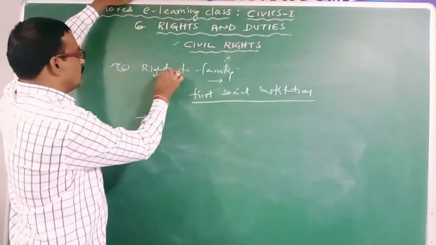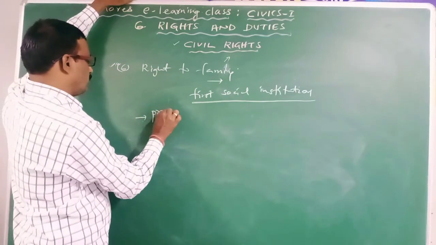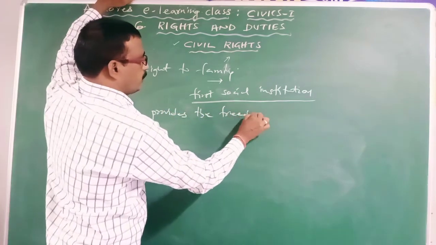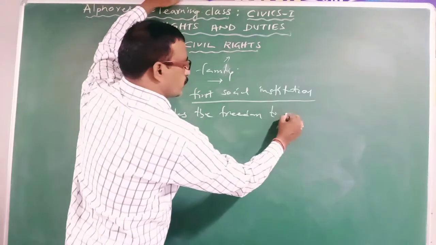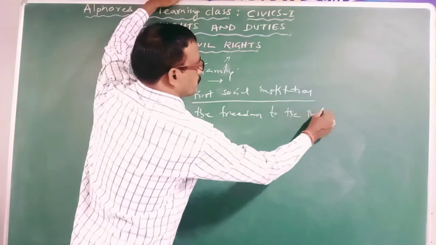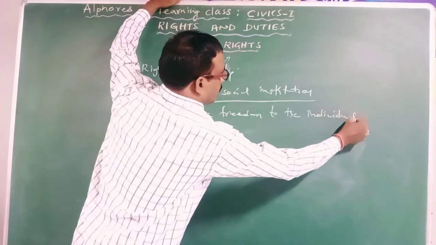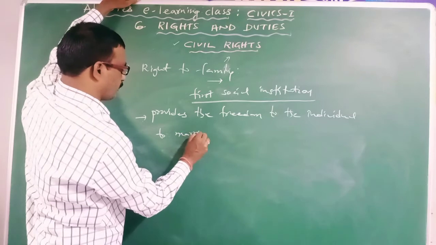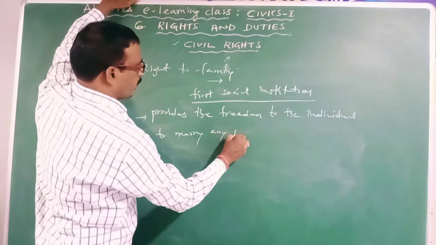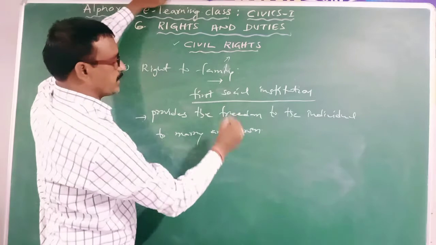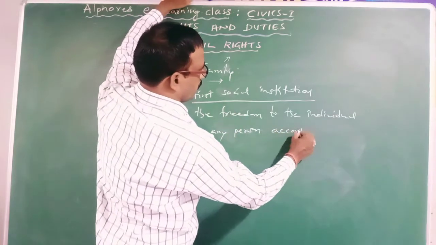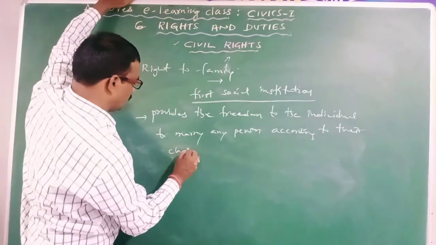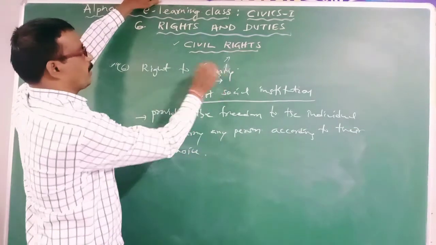Clear? Next, this right provides the freedom to the individual to marry any person according to their choice, and form a family.